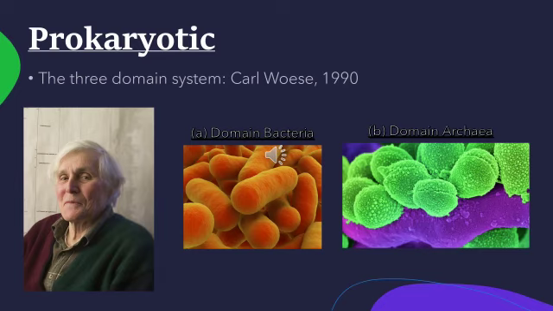Here comes Carl Woese in the year 1990. He classified organisms into a three domain system, that is domain Bacteria, domain Archaea and another one we'll see in the next slide. So he was a person named Carl Woese, and in 1990 he classified prokaryotes into domain Bacteria and domain Archaea. Let us see one more in the next slide.